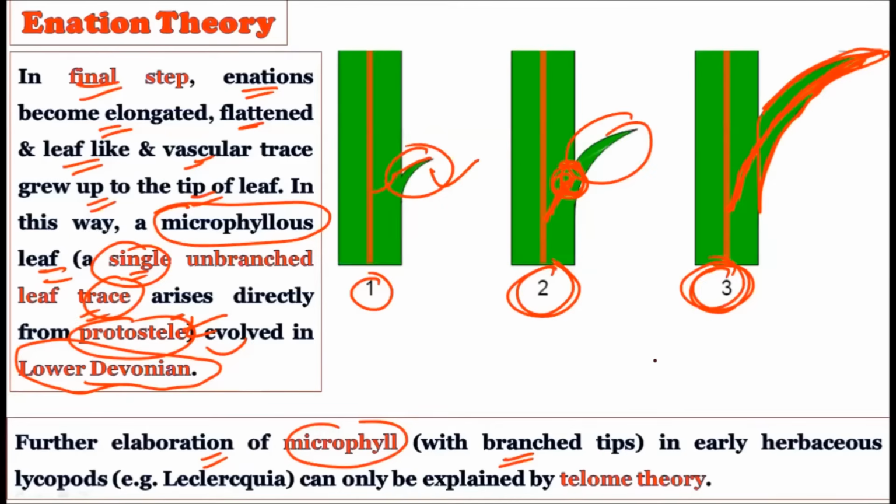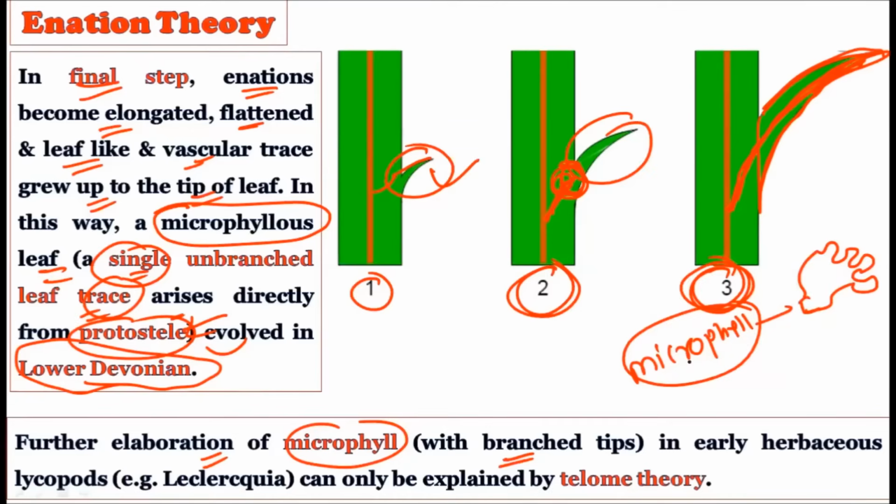Now see, further, the elaboration of the microphyll with branched tips. These microphylls also evolved, and they now show branching at the tip as well, like this. So the leaves are also getting modified, and they show branched tips in the early herbaceous lycopods, that is, Lycopodium zosterophyll Leclercqia. In Leclercqia, you will find the enations converted into leaves, and the leaves showing branching at the tip, which can only be explained by the telome theory.